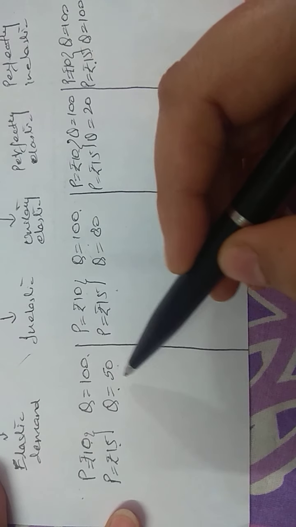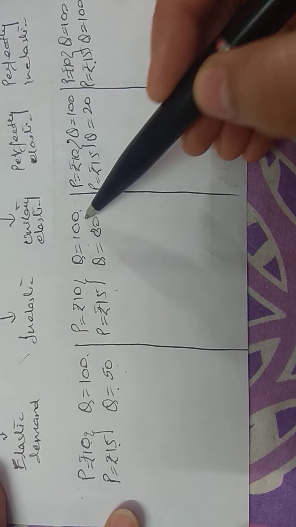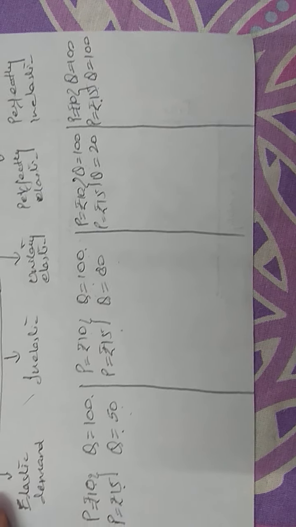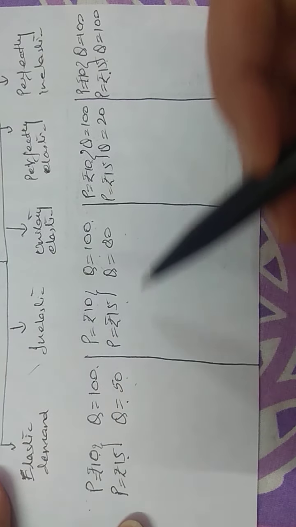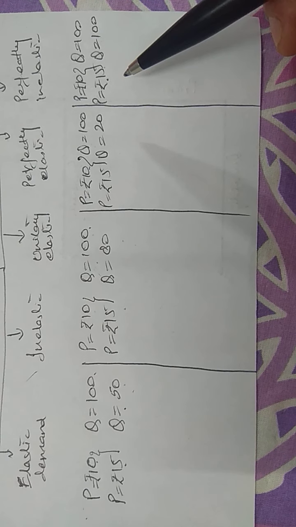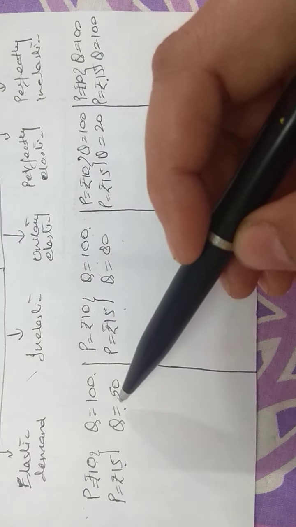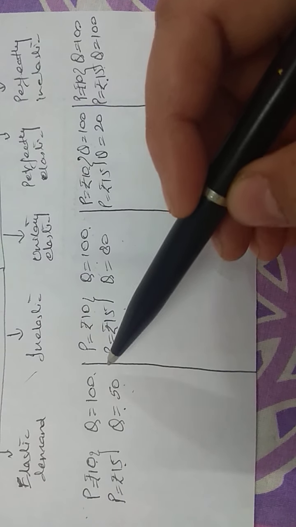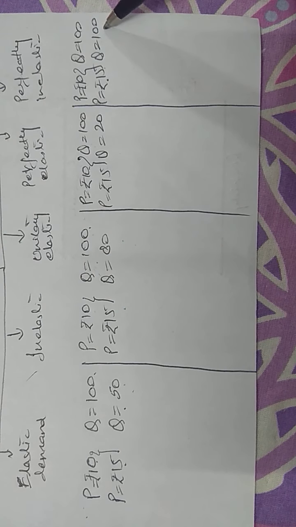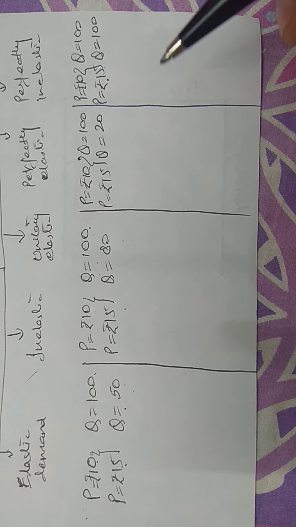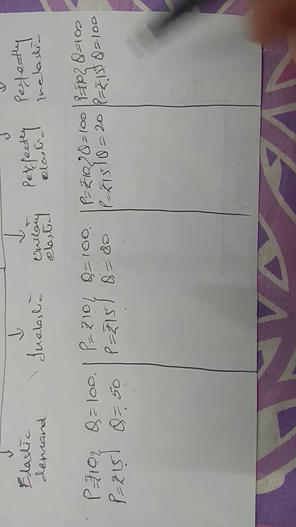Here it is changing from 100 to 50, here from 100 to 80, from 100 to 20, and here there is no change. So though in all the cases the price has changed by the same amount, by the same percentage, the response in the quantities is different in all the cases. That means different goods show different responsiveness to change in the price.